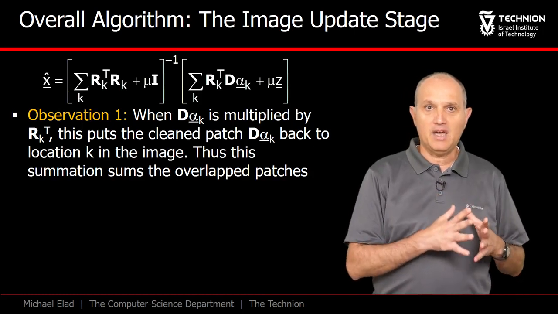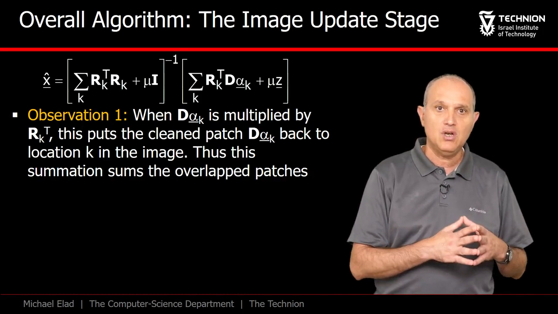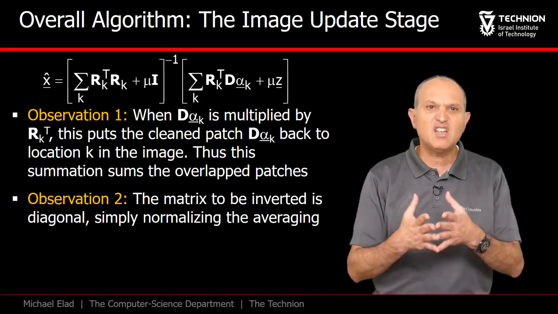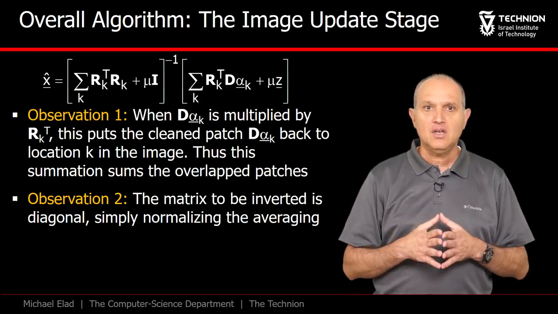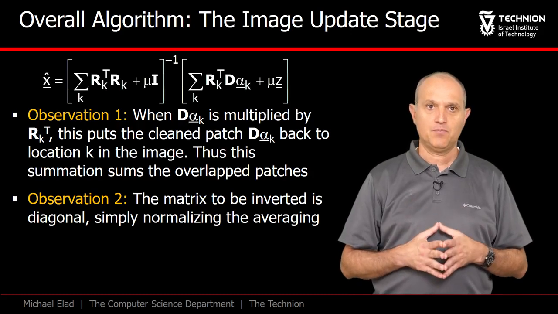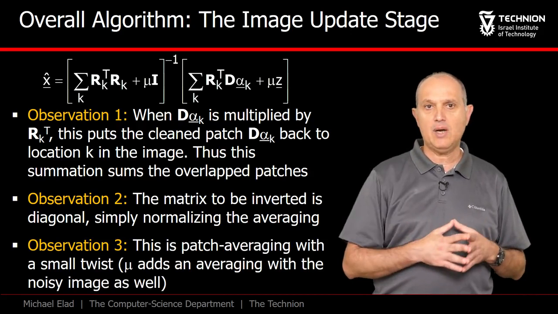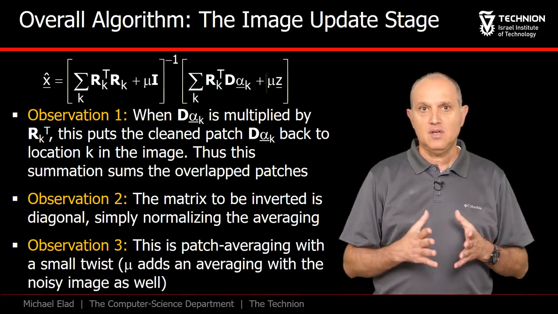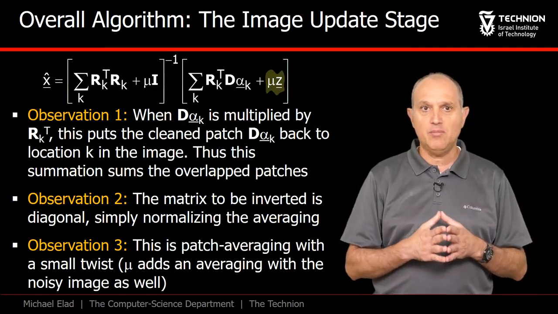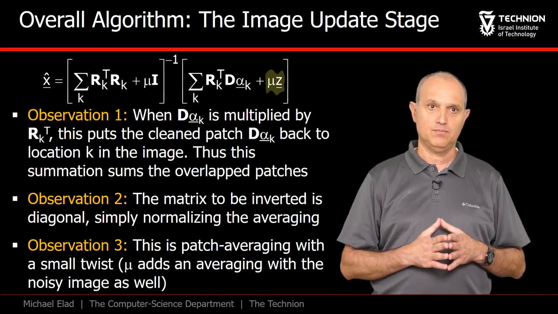When multiplied by R k transposed, it means that we put back this patch in the kth position on the image canvas. The matrix to be inverted is in fact diagonal, and all that it does is to normalize the number of contributions that each pixel gets. And thus, this is almost the same as the patch averaging scheme we described earlier. One difference is the appearance of z in this expression. This suggests that the noisy image is also merged in the averaging by a relative weight mu.